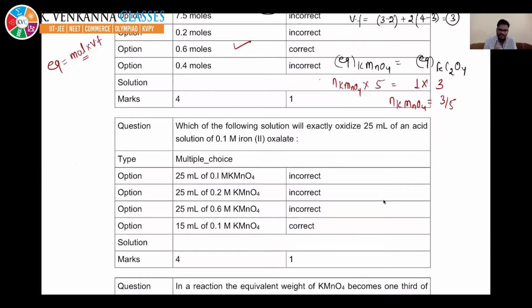So the equivalent of both must be equal. Equivalent of KMnO4 must be equal to equivalent of FeC2O4, right? In the acidic medium, they have given you this.